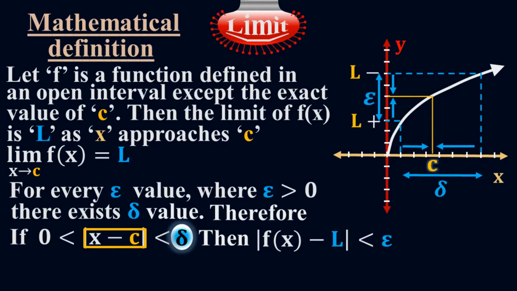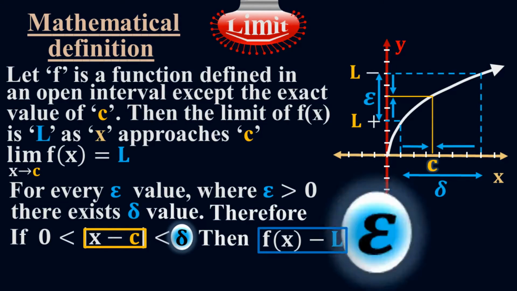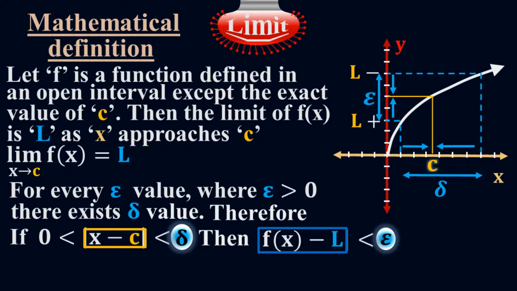Then modulus f of x minus L is less than epsilon. This is my epsilon. This condition applies along the y-axis, where I can approach from downward and upward, but must be less than epsilon. This whole region is called epsilon.